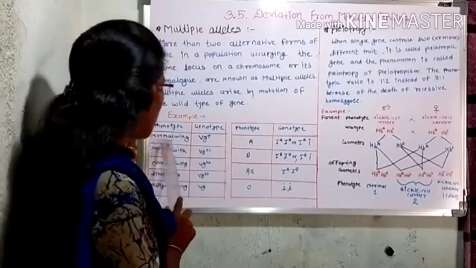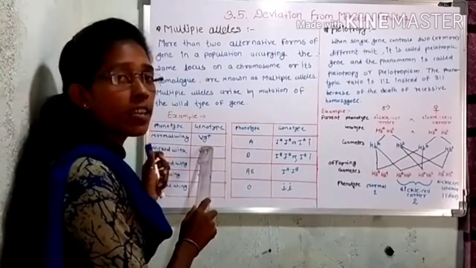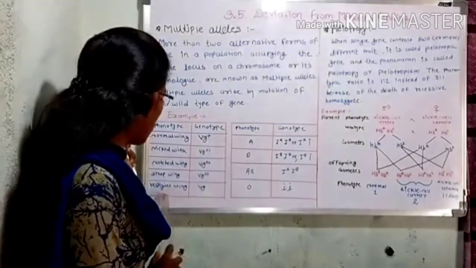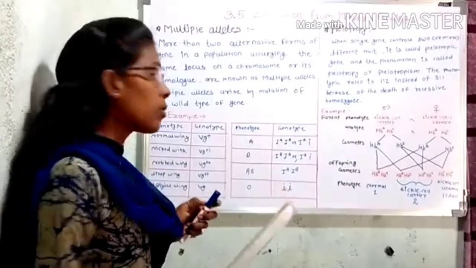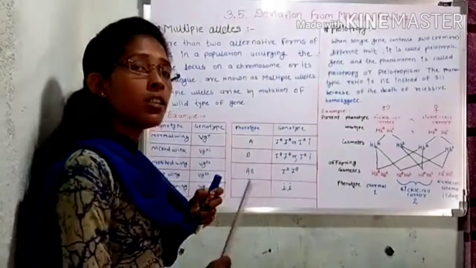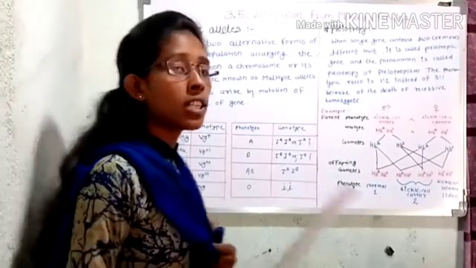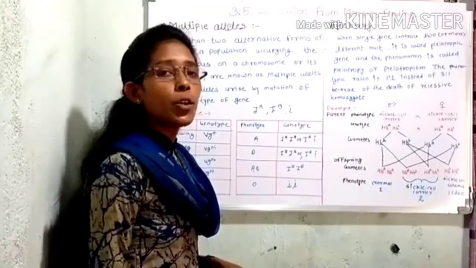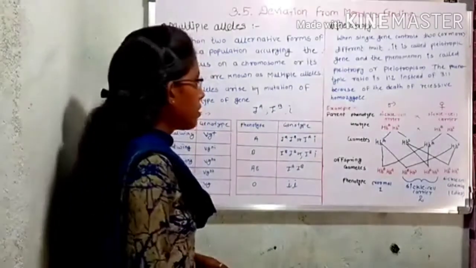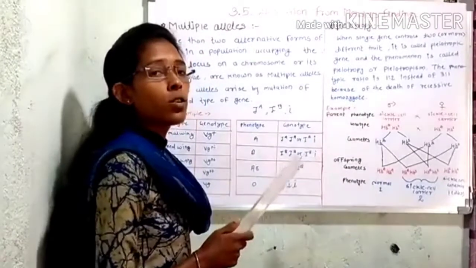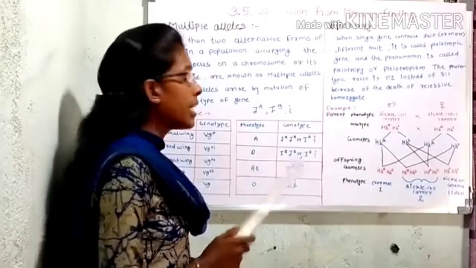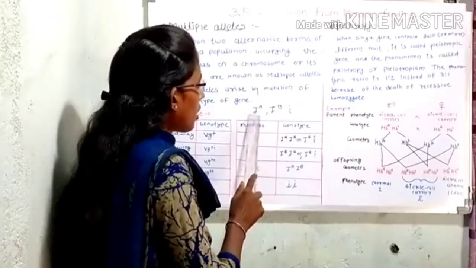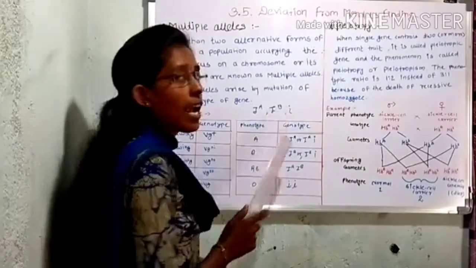So normal wing is the dominant character of the wing in Drosophila and vestigial wing is the recessive character of the wings in Drosophila. Another good example of multiple alleles is the ABO blood group in human beings. Gene I controls the ABO blood group in human beings. It has three genes or three alleles, IA, IB and i.